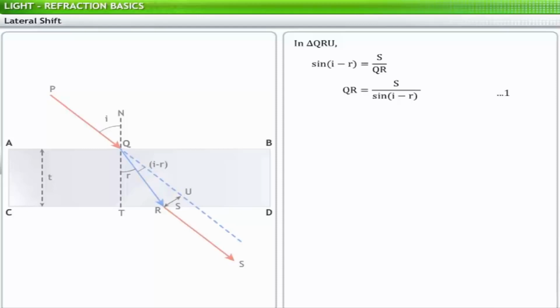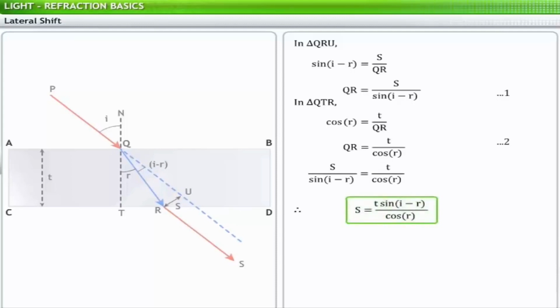Now consider the right triangle QTR. In this triangle, cosine of r is equal to the ratio of QT to QR, which is equal to the ratio of thickness T of the slab to QR. Thus, QR is equal to the ratio of T to cosine of r. This gives you equation 2. From equations 1 and 2, we get the lateral shift in the slab as S is equal to T multiplied by sine of (i minus r) divided by cos r.